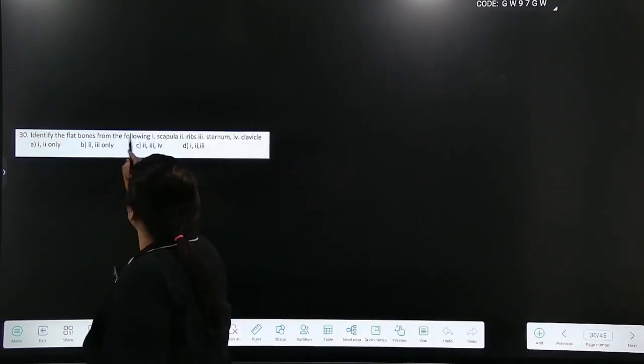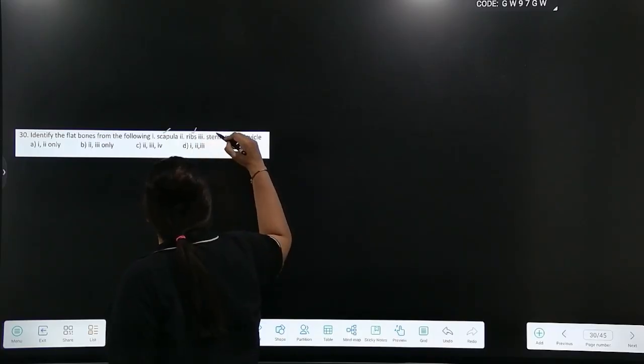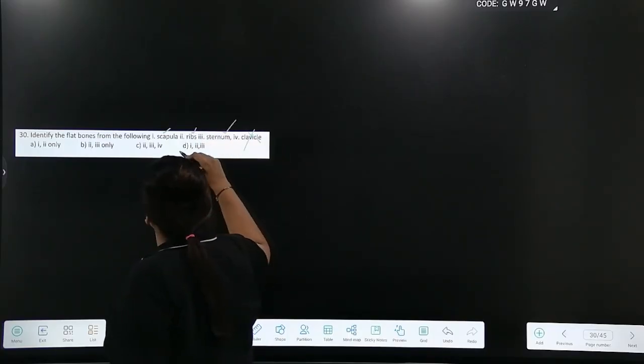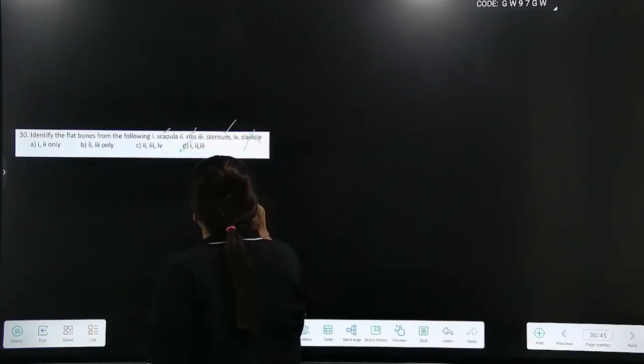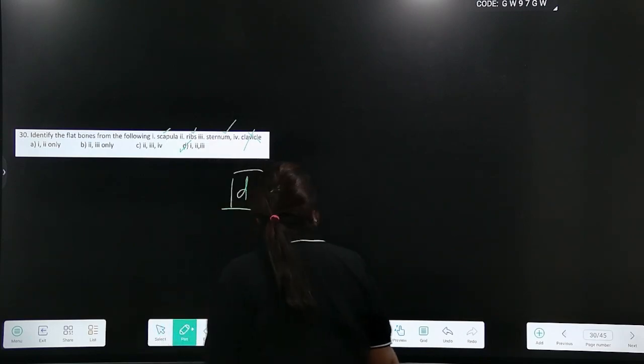Identify the flat bones from the following. Scapula is a flat bone, ribs are flat, sternum flat, clavicle not flat. So answer is option D, 1, 2 and 3.